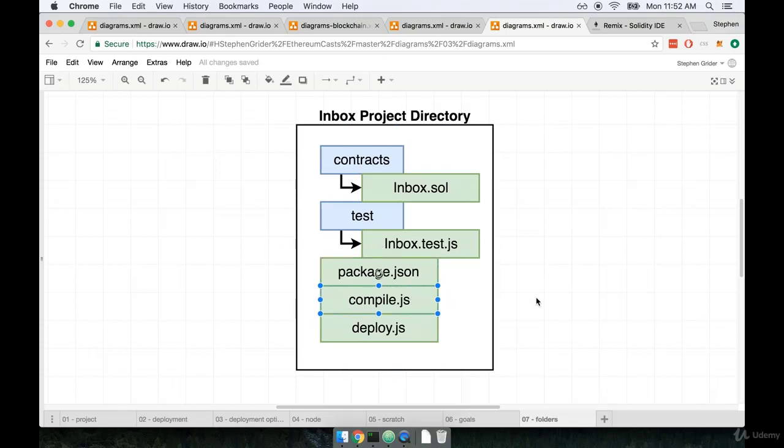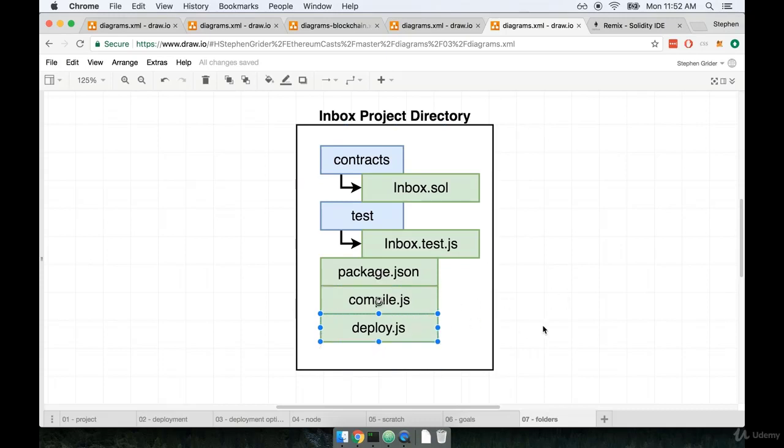Next up is compile.js. This will be a small script file whose sole purpose will be to look inside that contracts directory and compile each of the Solidity contracts that exist inside of it. So this is going to be a one-off project file that is used solely to compile our code. And then finally, we have deploy.js.